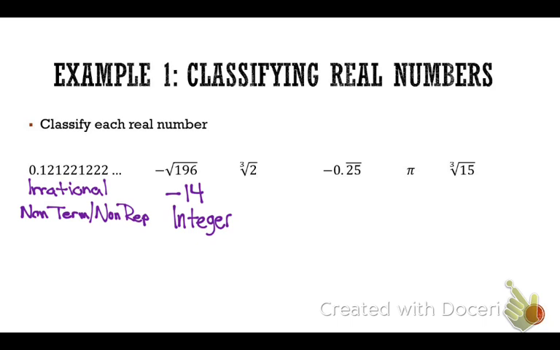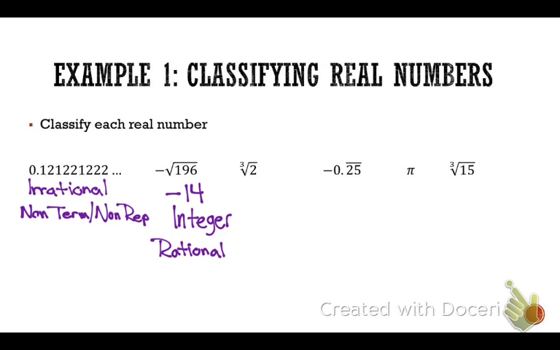Or you could even say that it's a terminating decimal. Integer, rational. If all you say is rational, that's not correct. You're not going to get any points for that. So you have to say why. What is the why? It's naming it. What is it? Here, it's an integer. It's real simple when it comes down to what makes it rational or irrational. If you see a number that keeps on going with no pattern, it's irrational. Everything else would be rational. You just have to categorize it.